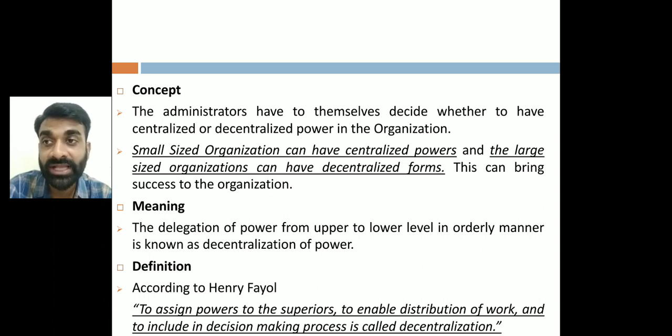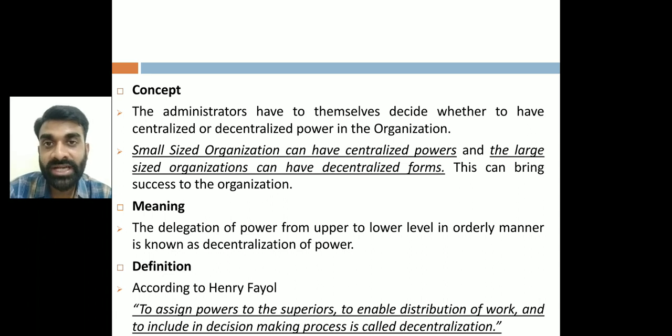To take decisions, to take disciplinary action, or to decide how many employees they are going to get in a specific department. Getting my point, right? So we can say that it is the delegation of authority or distribution of power that flows from top to middle and middle to bottom. That is called decentralization of power. The definition given by Henry Fayol: assign powers to the superiors to enable distribution of work and to include them in the decision making process. That is called decentralization.